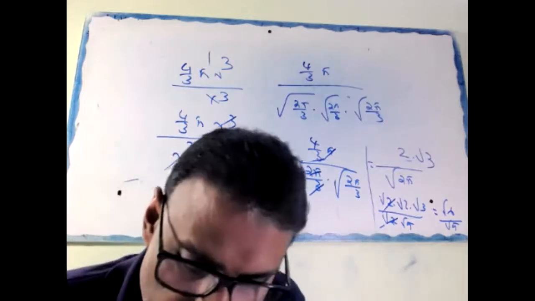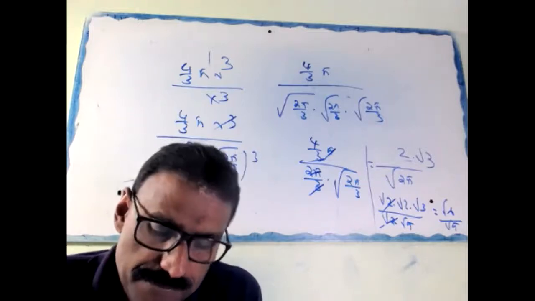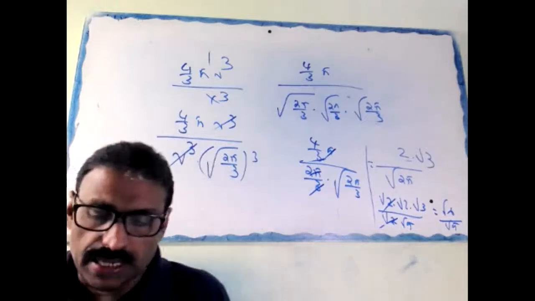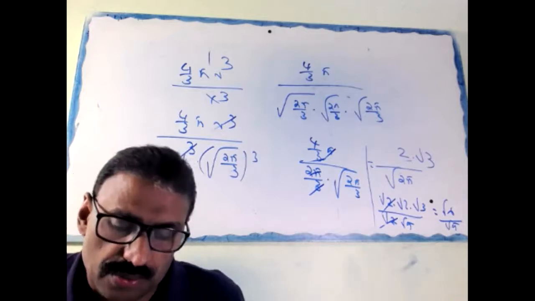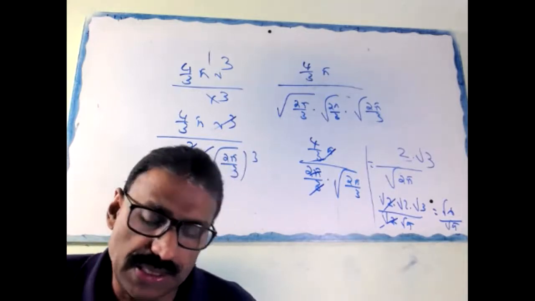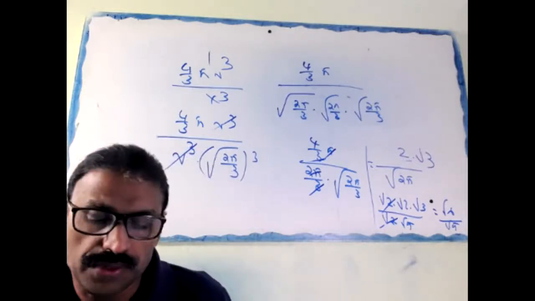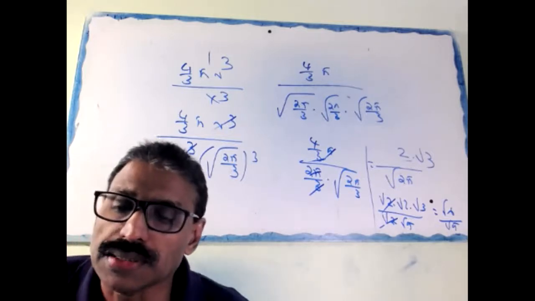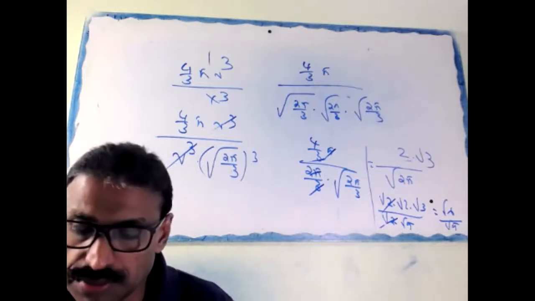Okay, next question. Volume of two spheres are in the ratio 64:27. Find the ratio of the surface area. We did this one. Okay, then leave it.